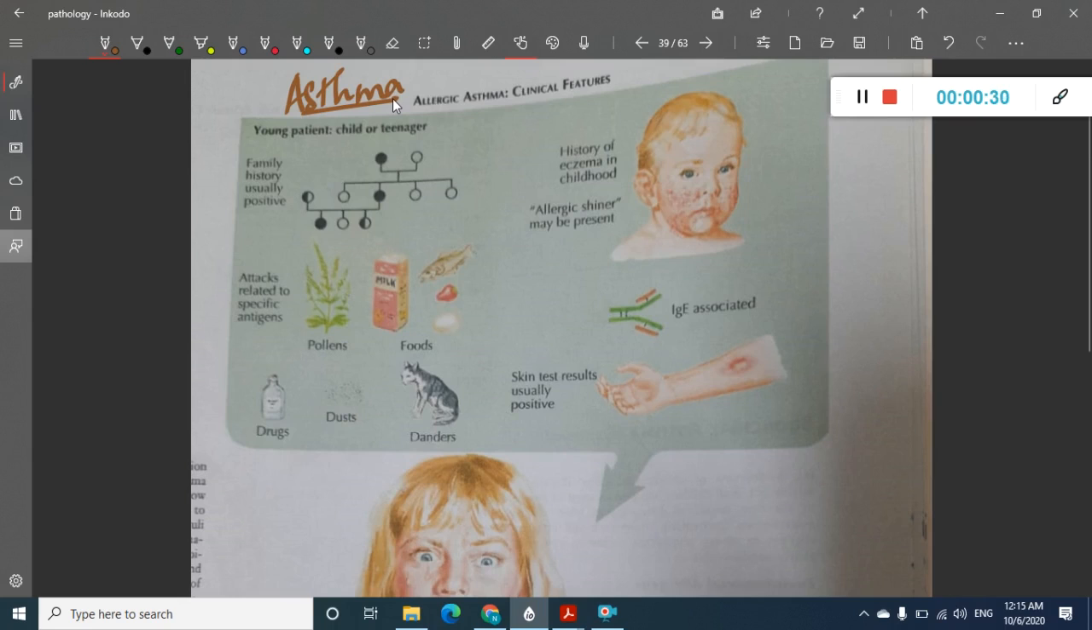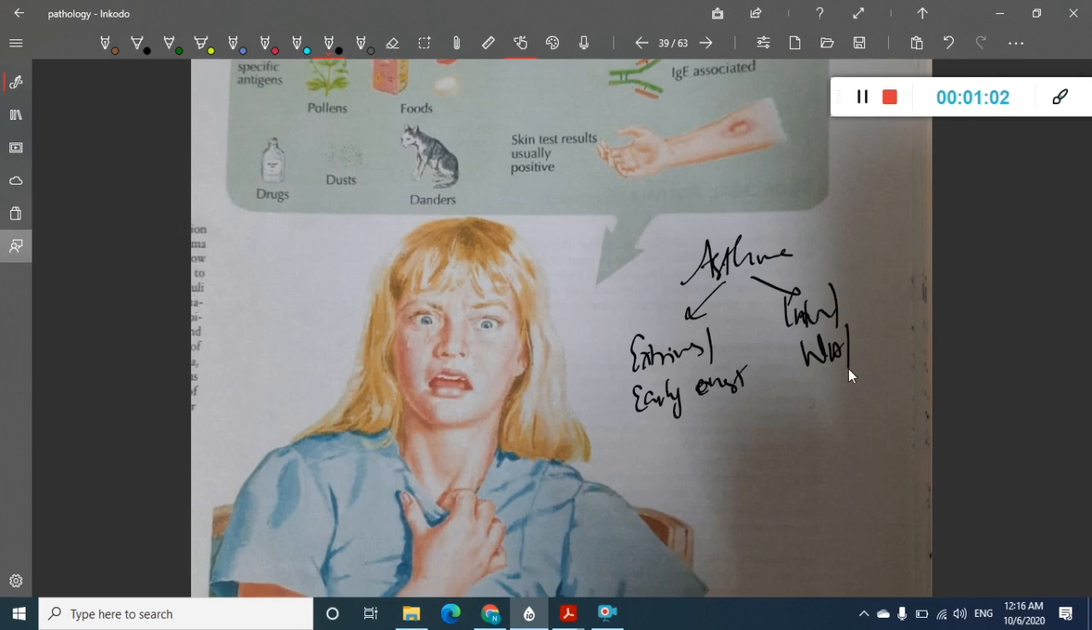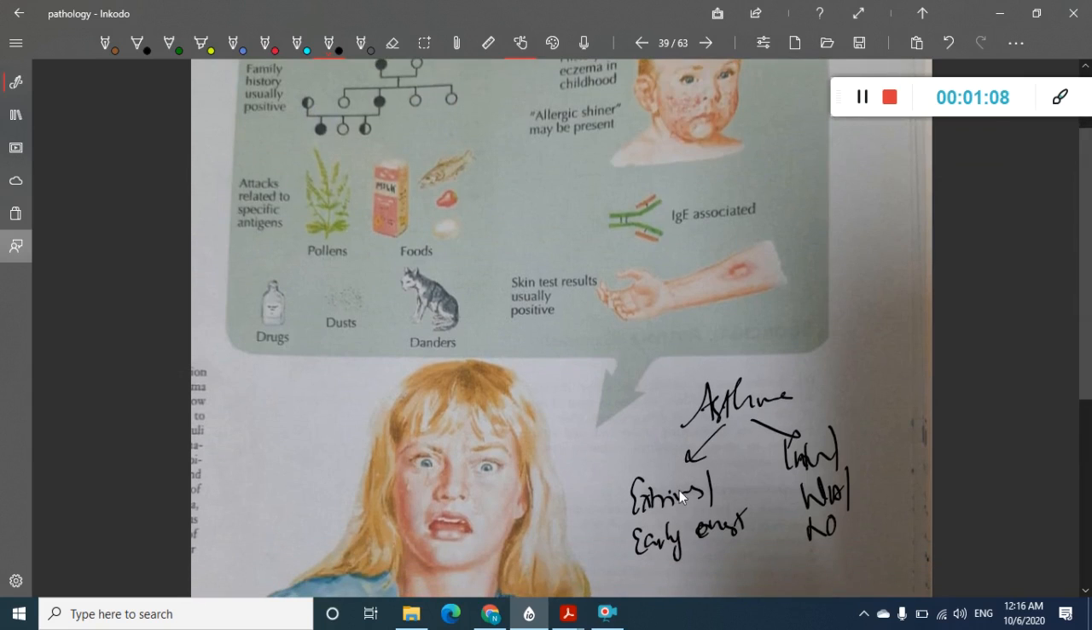In asthma, if you see, asthma is more common in younger children, in childhood. Asthma is mainly of two types. Let me first write here. One, we have extrinsic asthma, or early onset asthma, and second, we have intrinsic asthma, or non-atopic asthma, or late onset asthma. This extrinsic asthma or early onset asthma is more common in childhood.